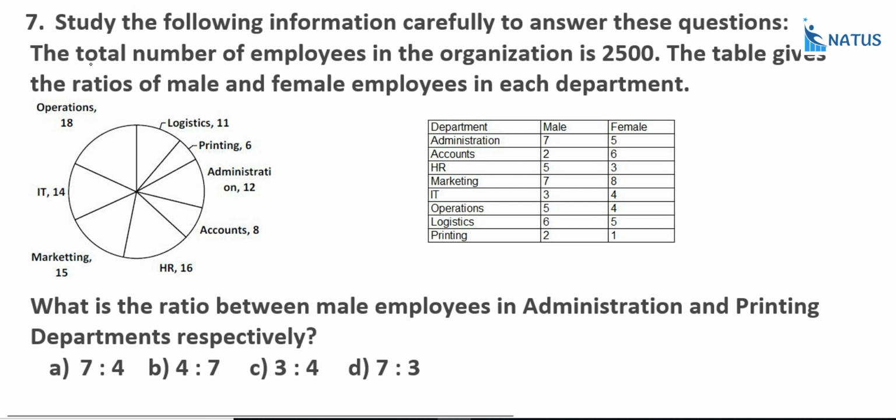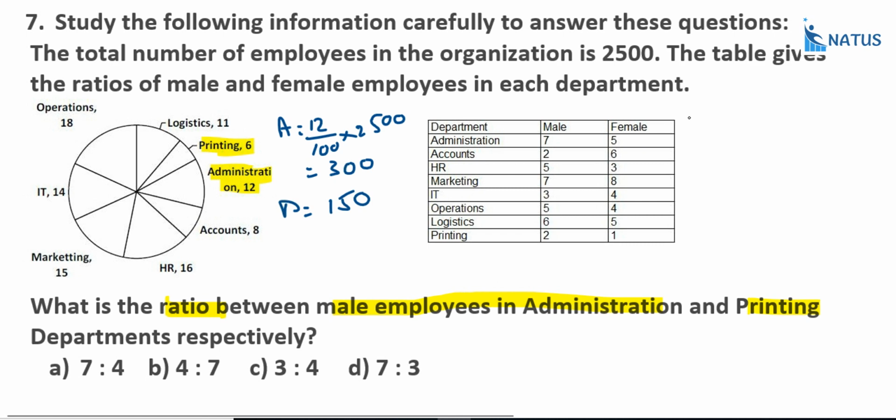Seventh one. What is the ratio between male employees in administration and printing? Here we require the ratio between male employees in administration and printing. What is the percentage of administration? 12. What is the percentage of printing? That is 6. Now, administration is 12%, 12 by 100 into 2500, so this is equal to 300. And what is the printing? That is 6, half of this part, that is equal to 150.